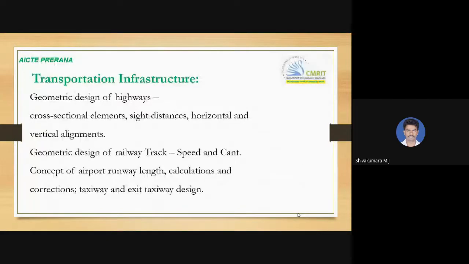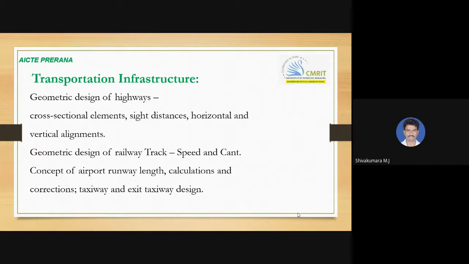Let us have a look at the GATE 2021 syllabus. Under Section 6, the first topic is transportation infrastructure. It covers geometric design of highways, which contains cross-sectional elements, sight distances, and horizontal and vertical alignments.